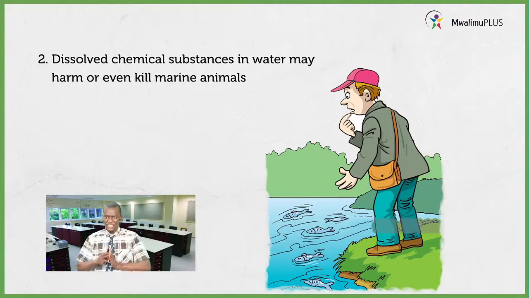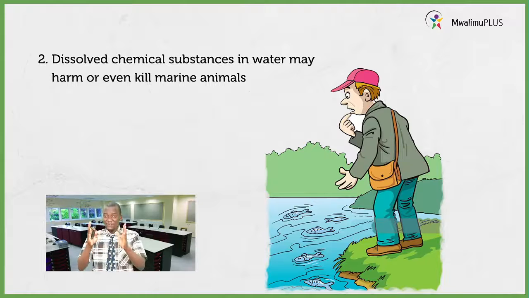What are you able to see? Good. From the screen, we have a lake. Somebody is there next to the lake. And if you look at that screen very well, you can see some fish floating. I hope you know that for fish to float, they must be dead.